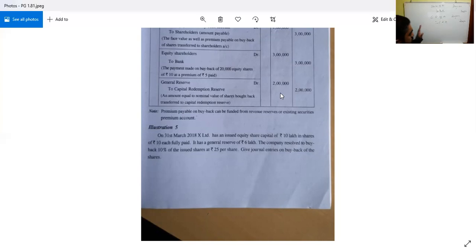Either revenue reserve, or here we have securities premium; that is why 20,000 into 5 was taken from where? From the securities premium of 1,10,000, 1 lakh was taken, and from the remaining 4 lakh, 2 lakh was taken. Clear? So this is the case with regard to which one? Out of free reserves.